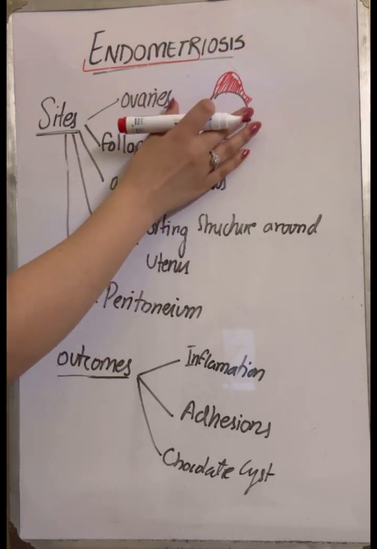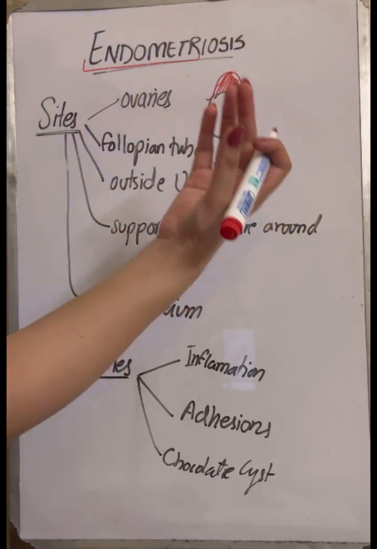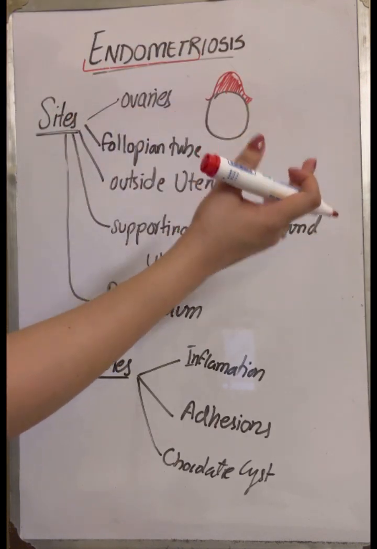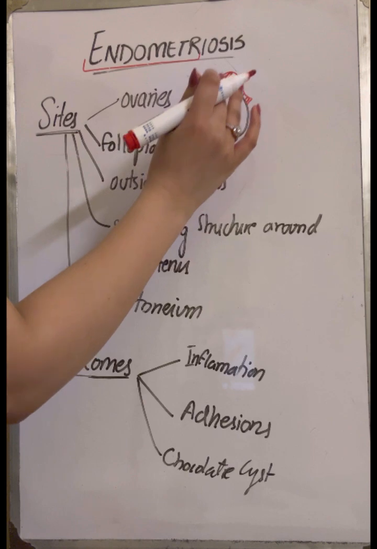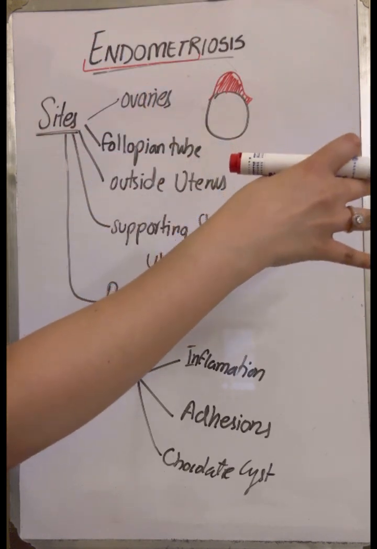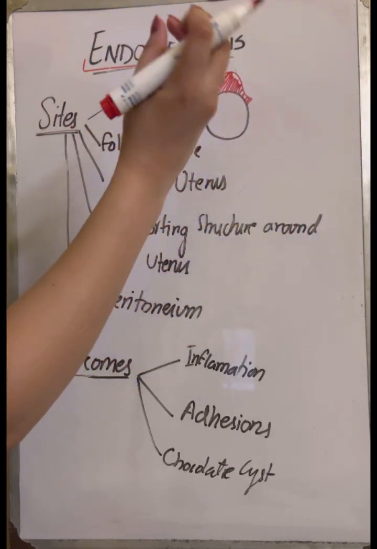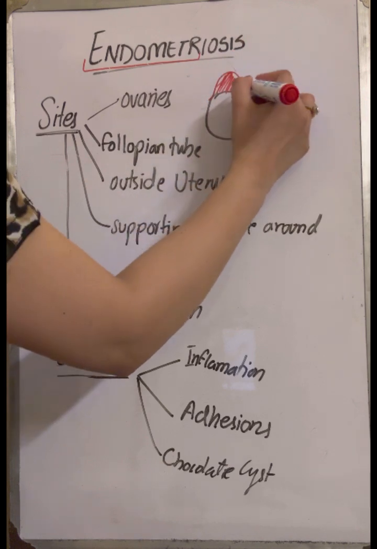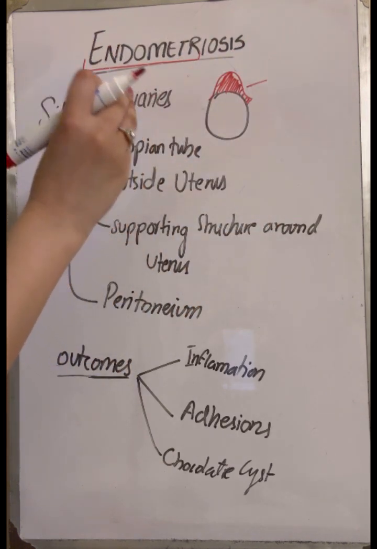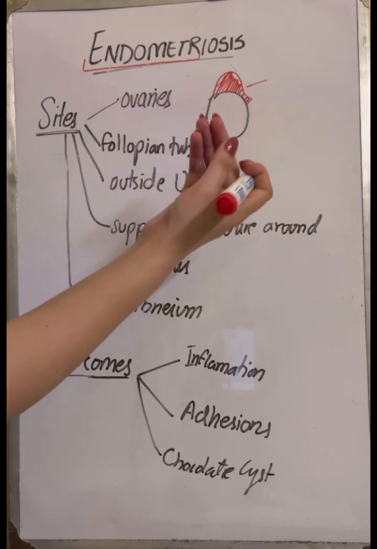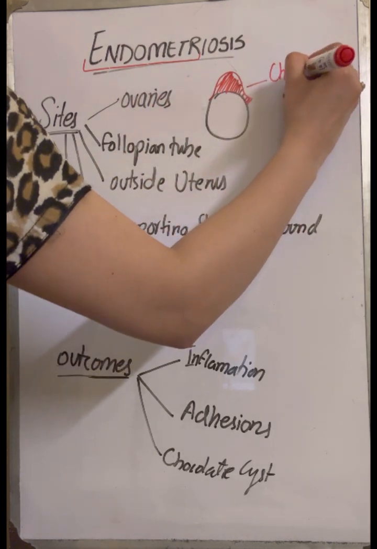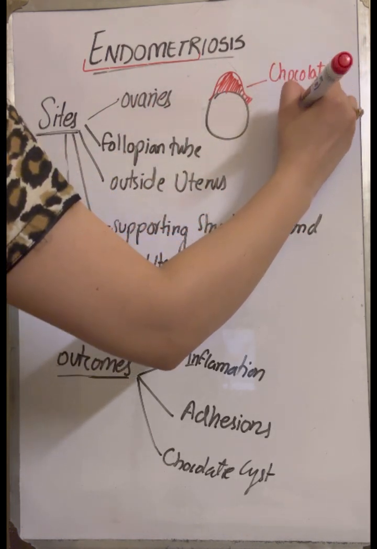When the endometrium bleeds, the blood accumulates inside it, and when it does not flow out, it basically appears in a chocolatey color. That's why endometriosis on the ovaries is known as a chocolate cyst, which is basically a fluid-filled sac on the ovary. Chocolate cyst affects the fertility.